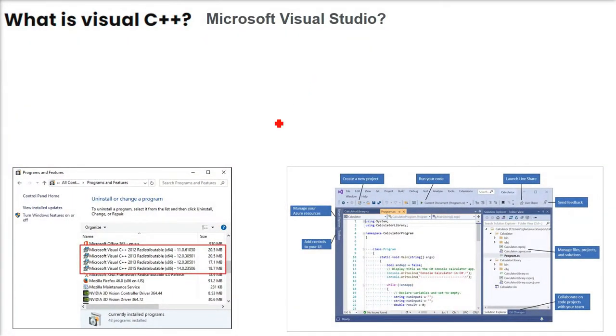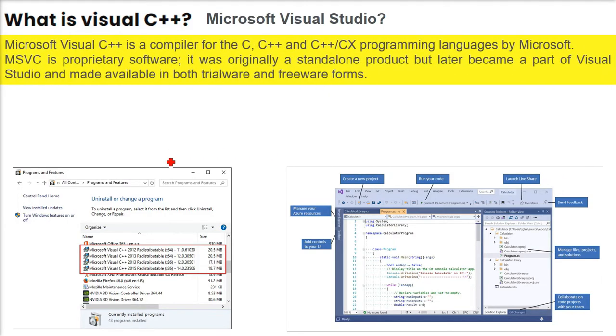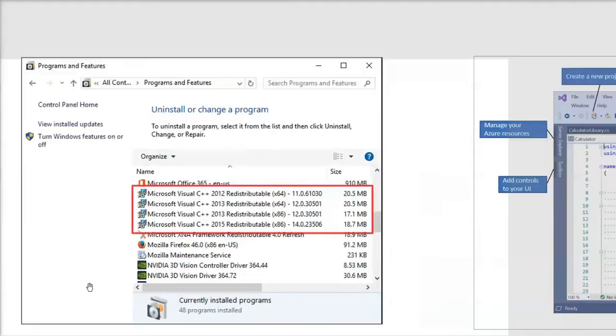What is Visual C++? What is Microsoft Visual Studio? So we have the latest Microsoft Visual Studio 19. So I just want to show you here that this is Microsoft Visual C++.